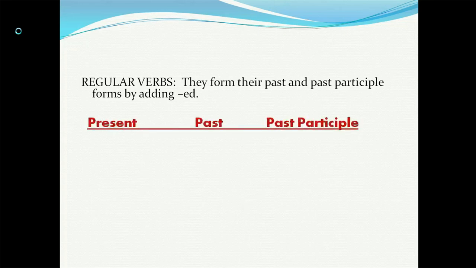See, any verb will have three forms: present, past and past participle form. Walk is the present form. When the same word walk, you want to use it in a past tense, you will say walked. So how is the root word changing? From W-A-L-K, only the letters E and D are added to the end.